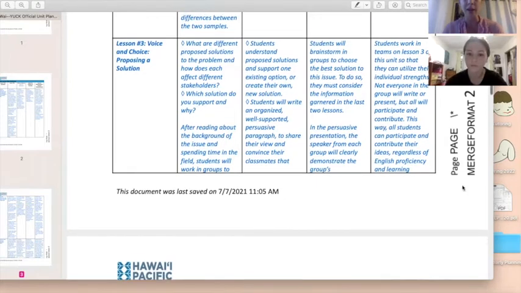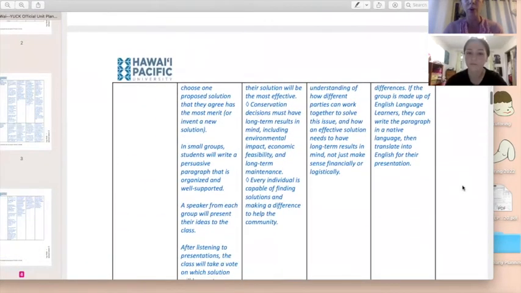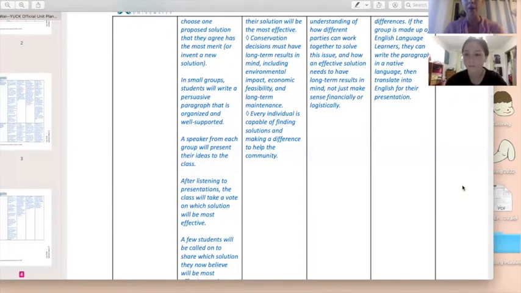After the group decides on their own solution or a solution to support, in small groups, they will write a persuasive paragraph that is organized and supported. Then they get to choose a speaker from each group to present their ideas to the class. The goal is persuasion with well-supported arguments. After all the groups have been able to present their ideas, then we'll take a class vote. This can also be done as an exit pass, but personally, I like to call on students and let them share their thoughts and ideas.